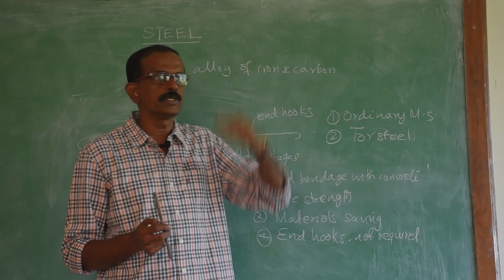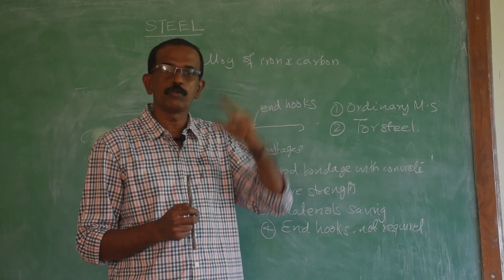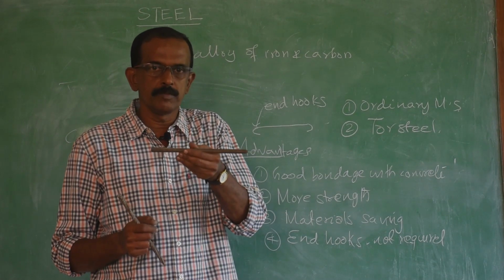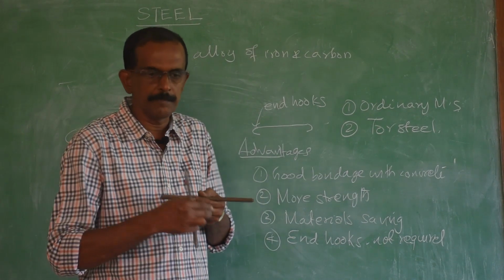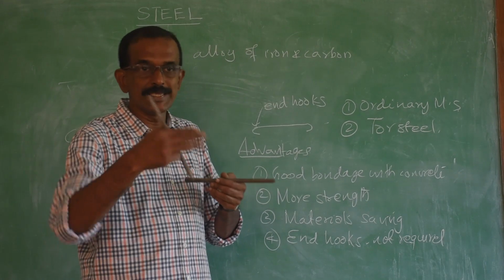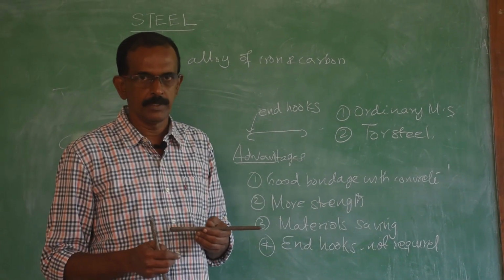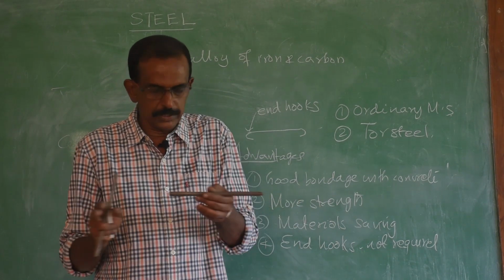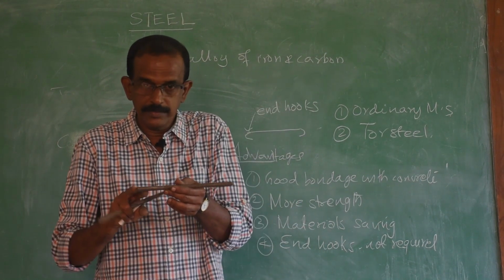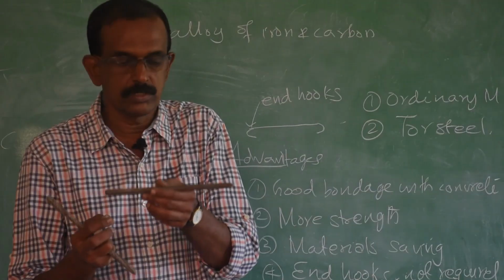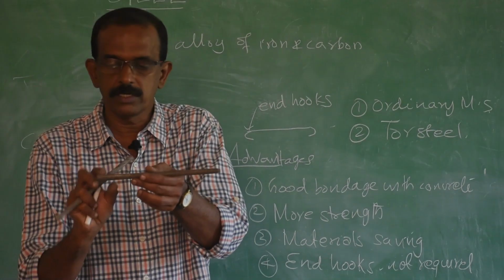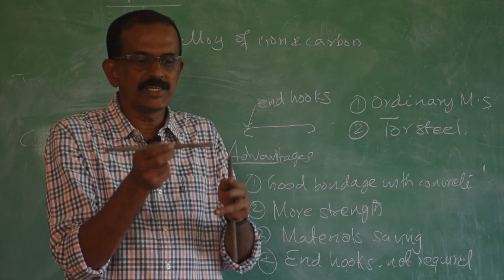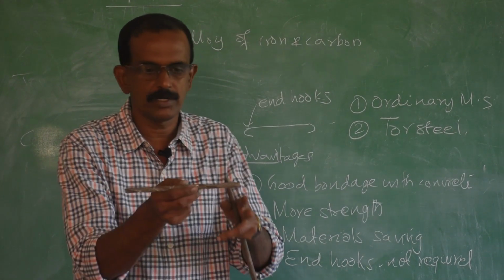Suppose you want to put roof concrete. Assume you are using ordinary mild steel, so many bars are used at say 10 centimeter or 20 centimeter gap, depends upon the design. If you are using ordinary mild steel, you have to take the necessary width or length and make the hooks in place. Then take the second one, make the hooks in place. But if you are using the tossed steel, just cut and place, cut and place.